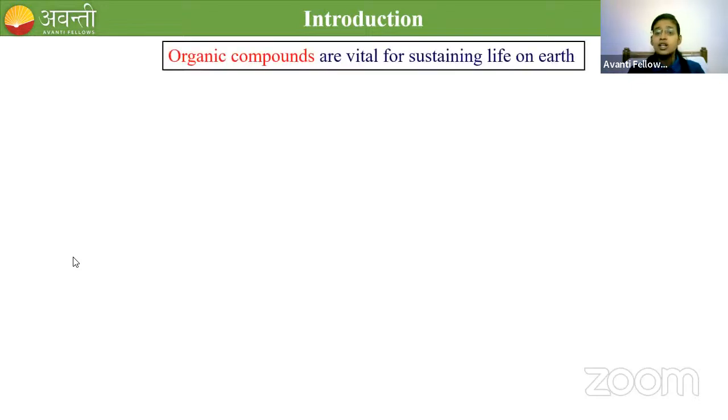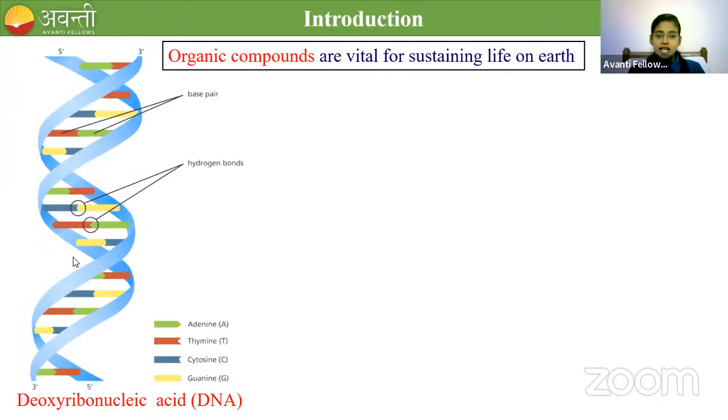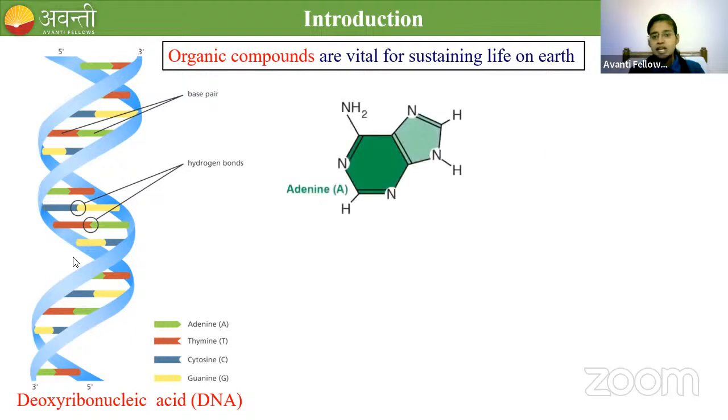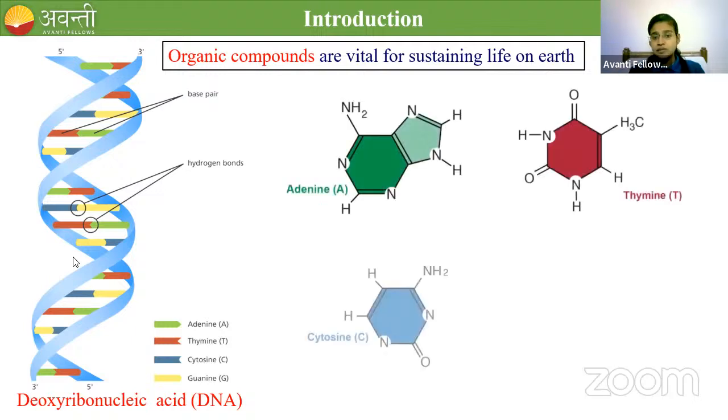Organic compounds are vital for sustaining life on Earth. If life has to sustain on Earth, then organic compounds play a major role. For example, DNA, deoxyribonucleic acid, contains base pairs: adenine, thymine, cytosine and guanine.